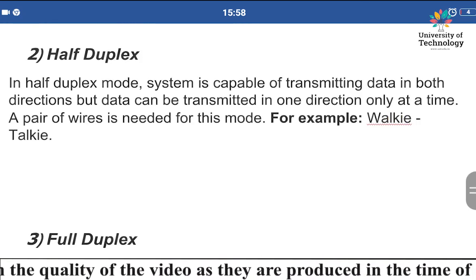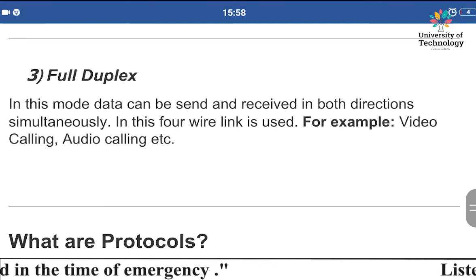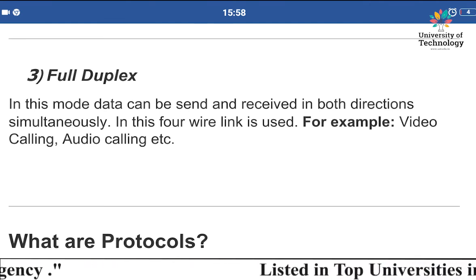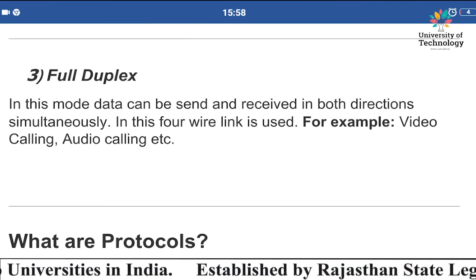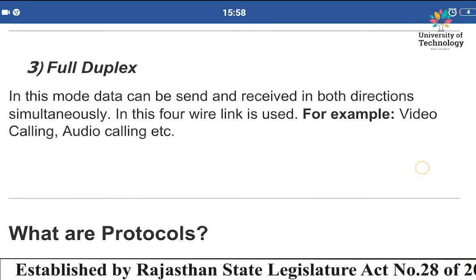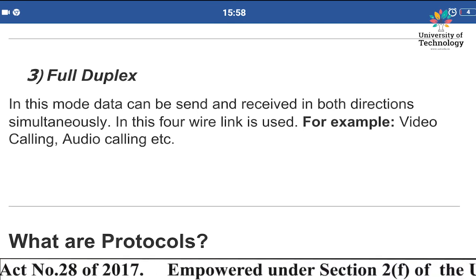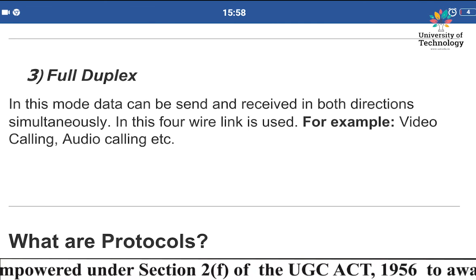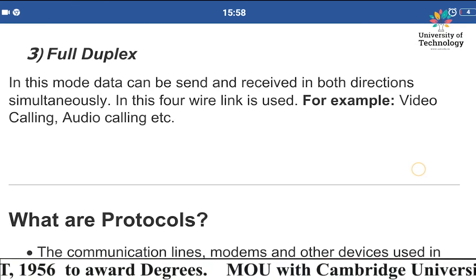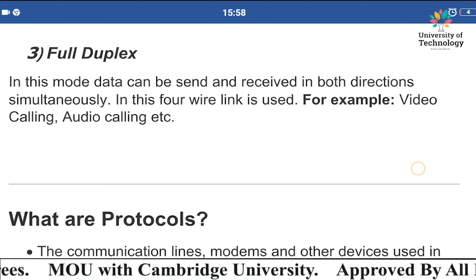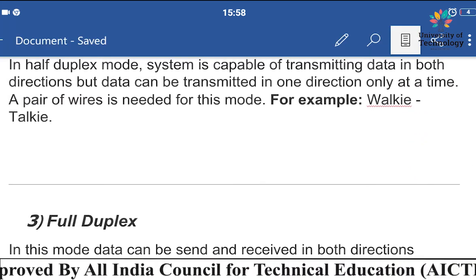Now after half duplex there comes another mode of transmission, that is full duplex. What is full duplex? In this mode of data transfer, data can be sent and received in both directions simultaneously. It means you can send the data as well as receive the data. In this case a 4-wire link is used, and a very good example of it is video calling and audio calling.